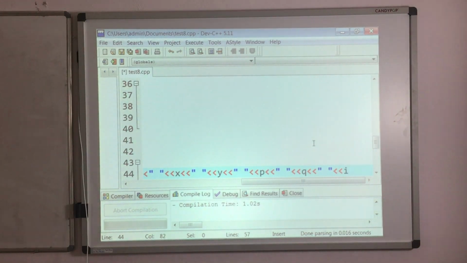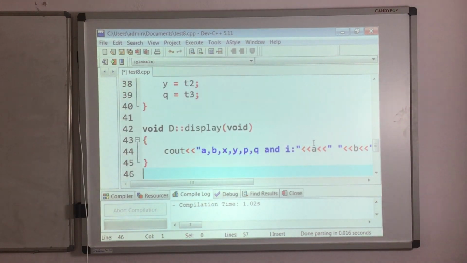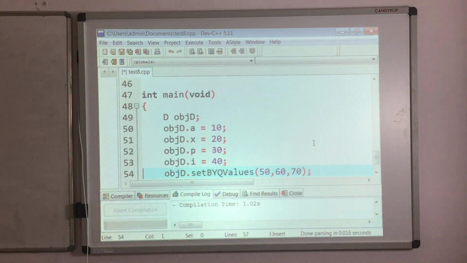Then you delete this and put the semicolon. So now we have printed all my data members.